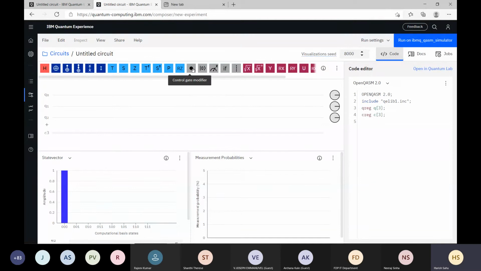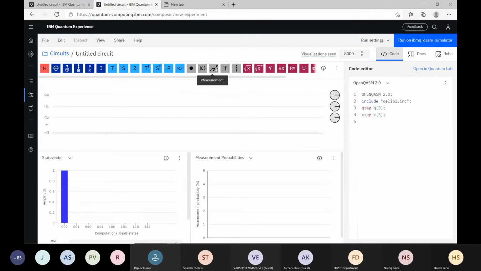Now this solid dot represents the control qubit. 0 means you want to initialize the qubit with 0. What does this gate do? Measurement. So this quantum algorithm is run in this quantum mode, and finally, let's suppose we talk about Grover's algorithm. Finally, you have to measure the state after the application of the Grover operator, the square root of N times. Then you will finally measure the qubits. So this gate is used for measurement of the qubits, and this will give us a classical value.